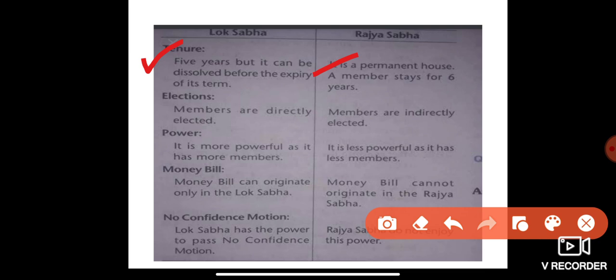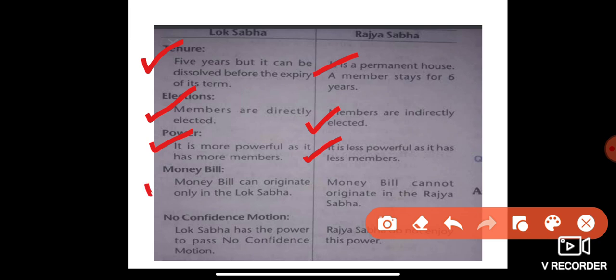When it comes to election, members of Lok Sabha are elected directly, and members of Rajya Sabha are indirectly elected. When it comes to power, Lok Sabha is more powerful as it has more members, a maximum strength of 552 members. Rajya Sabha is less powerful as it has fewer members, only 250 as maximum.